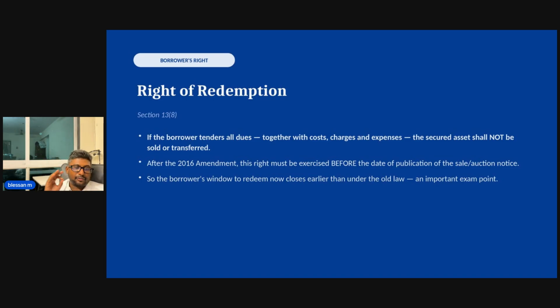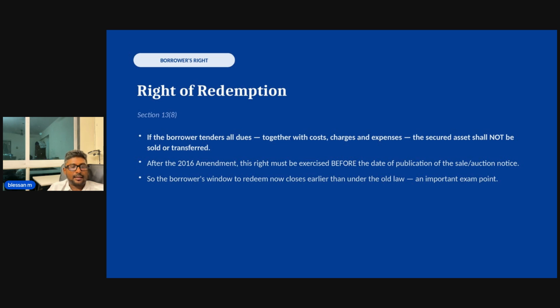Time and again, I have seen many borrowers file applications in DRTs or High Courts or the Supreme Court after a sale notice is published. Look, there is enough time for the borrower to represent his case before the appropriate tribunal or the High Court or the Supreme Court before the sale notice is published. Now, during the 60-day period, when the demand notice is issued, the borrower can give a representation under 13(3)(a), and if that representation is dismissed, or if that representation is not properly addressed, the borrower has every right.